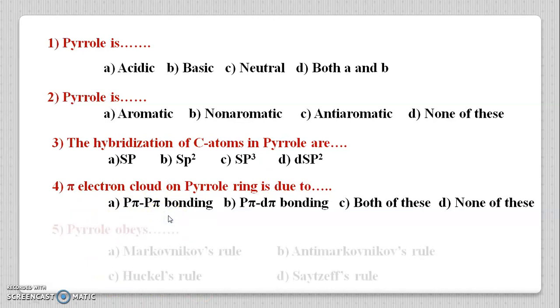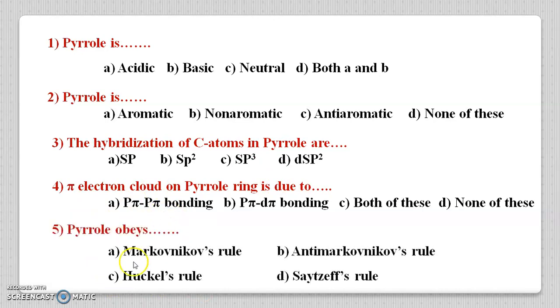Next question. Pyrrole obeys A Markovnikov's rule, B anti-Markovnikov's rule, C Huckel's rule and D Saytzeff's rule. All rules are from organic chemistry. So here pyrrole is an aromatic structure and it obeys the 4n plus 2 pi electron system and hence it obeys Huckel's rule. That is option C is the correct one for this question.